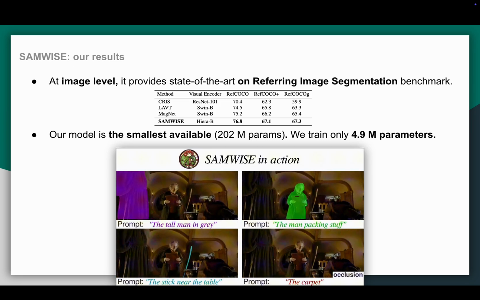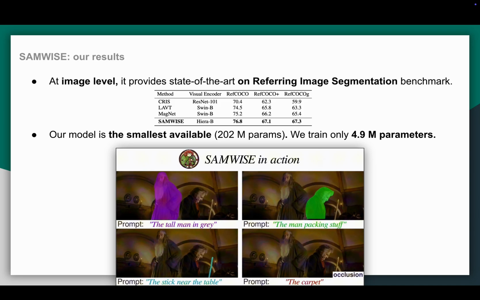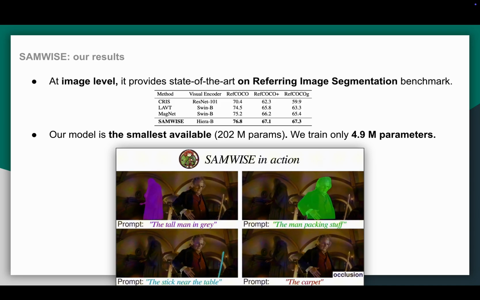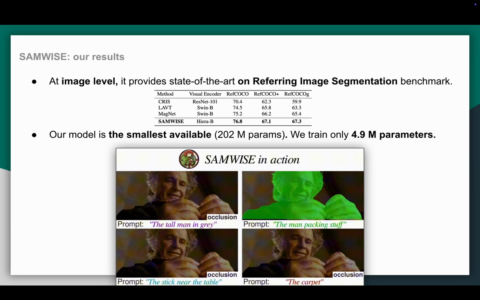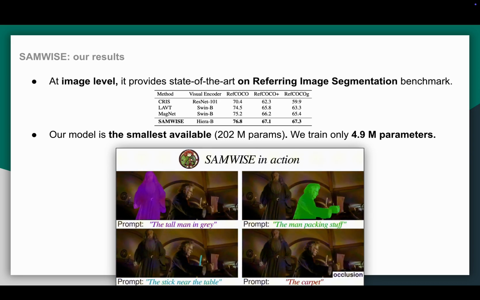Finally, our model remains highly efficient. We add and train less than 5 million parameters, bringing the total to just 202 million and making SAMWISE the smallest model in its category.